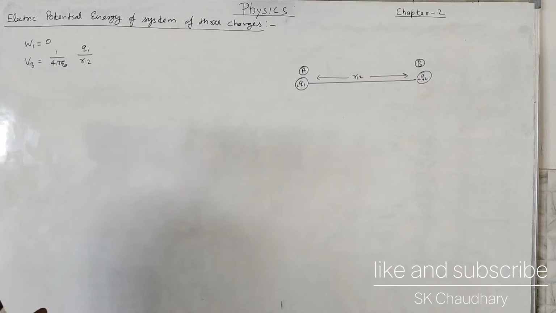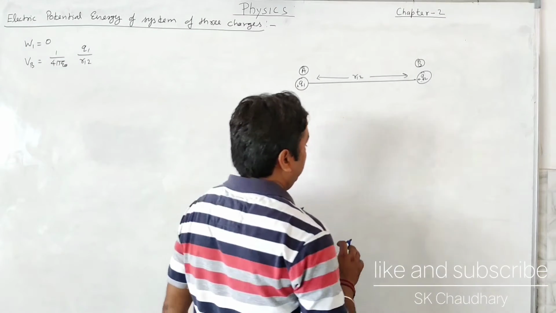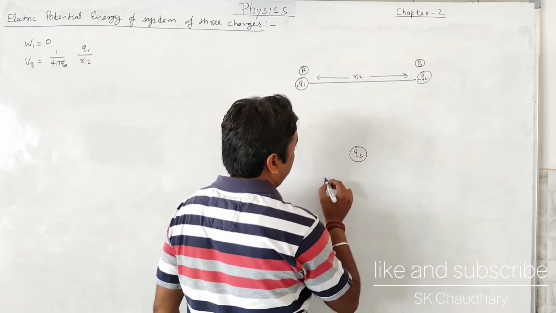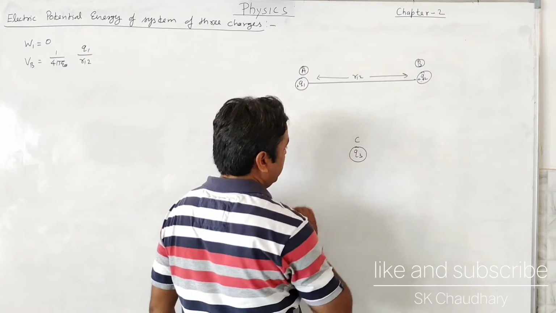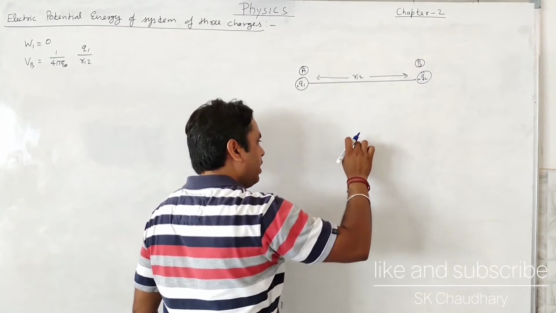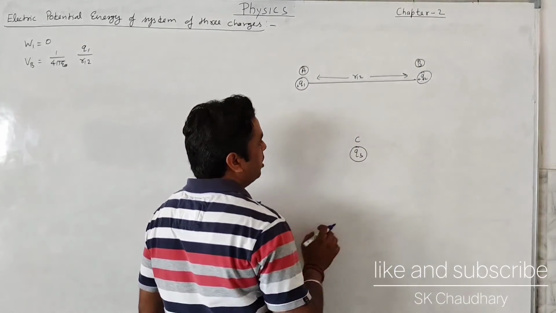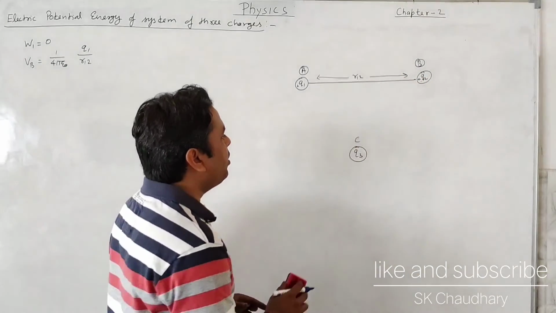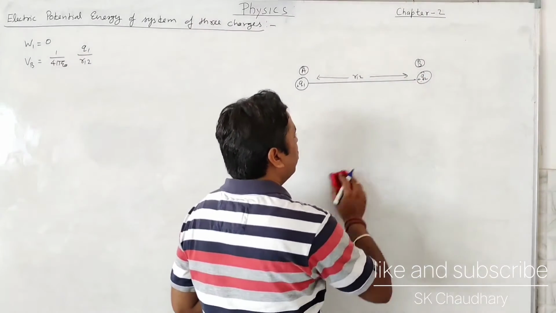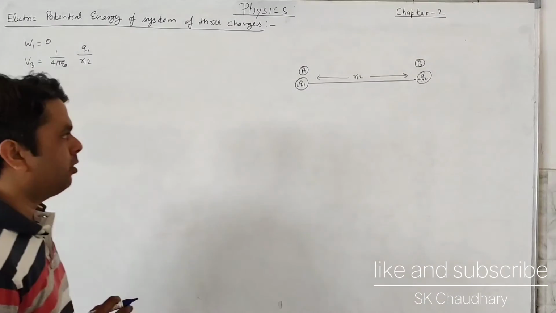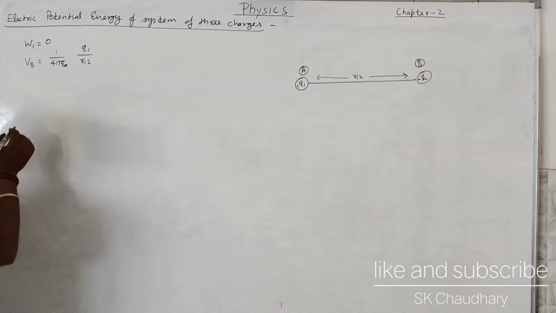Now another charge will come from infinity, called Q3, and its position is C. What will be the electric potential of these two charges at point C? And what will be the work done? First of all, we will concentrate on the work done over this charge Q2. So what will be the work done?